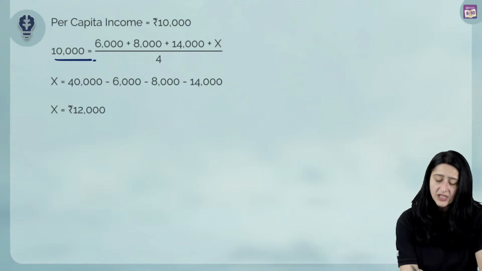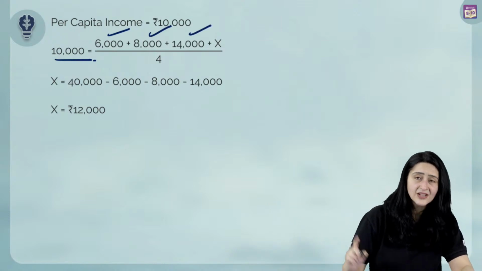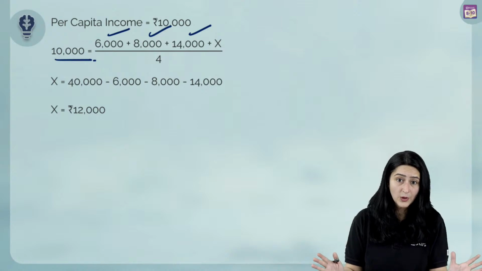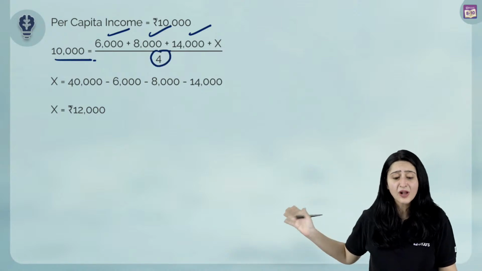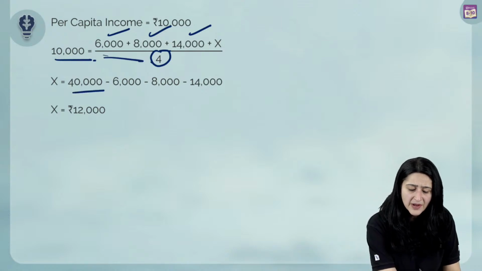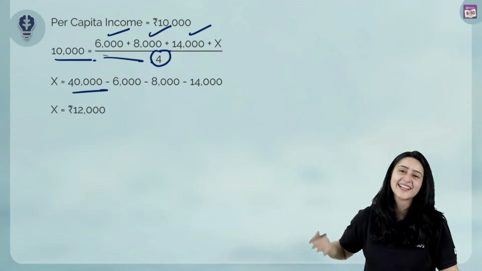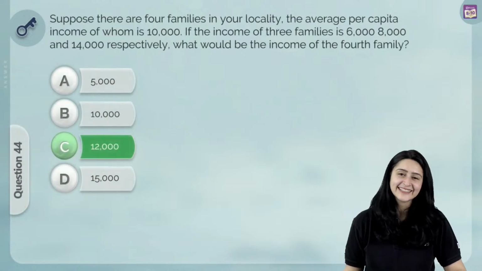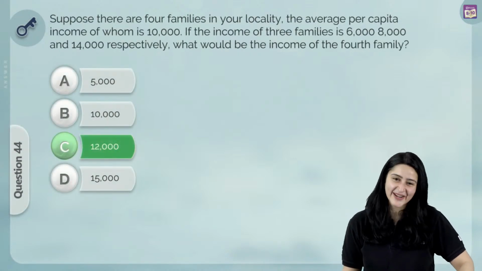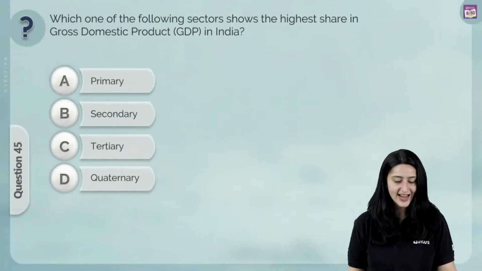So what are the figures that we've been given? Per capita income we already know is 10,000. We've got the income of 3 people, which is 6,000, 8,000, 14,000, and then we've got X, the 4th person whose income we don't know, and we know that the total population is 4. So we simply have to solve this equation. We cross multiply and we get 40,000, and X will be equal to 40,000 minus 6,000 minus 8,000 minus 14,000, and the correct answer is 12,000. So option C is definitely the correct answer. Well done. Let's move on to our next question.